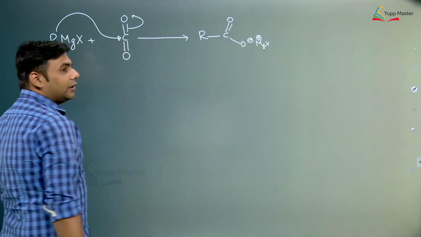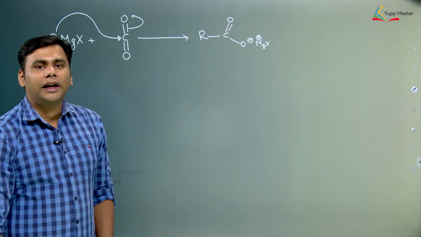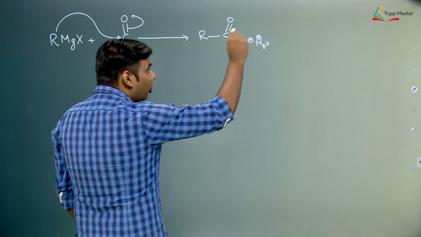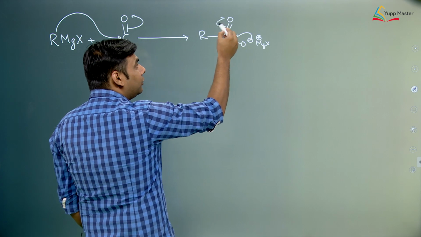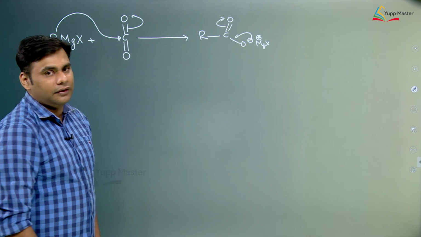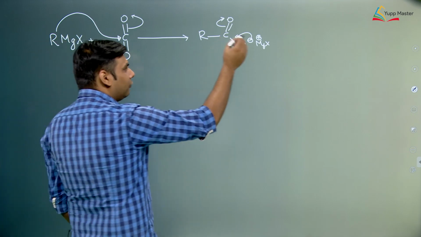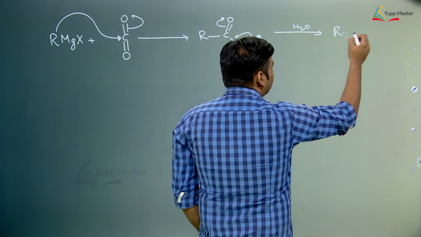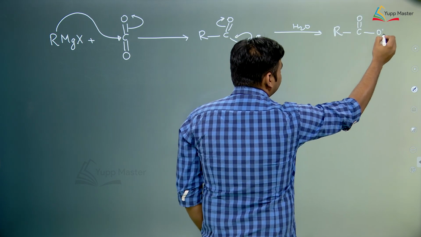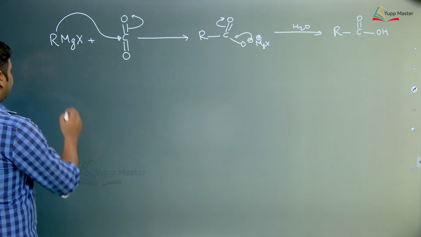Carboxylate ion is stabilized through resonance and the negative charge is always present on an electronegative atom. So there won't be attack of another Grignard reagent because this is highly stable due to resonance and it leads to formation of an equivalent resonating structure. So Grignard reagent won't attack over here. So we just have to carry out acidic workup and we form a carboxylic acid. So Grignard reagent on reaction with CO2 forms carboxylic acid.